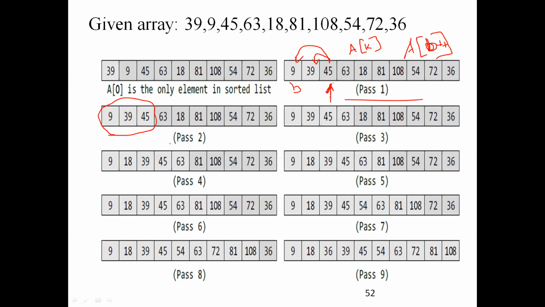It means that pass one or pass two, for example, is done. Like that, what happens? I am choosing the 63. For the 4 elements, all are in sorted order. 63 is checked with 9, 39. We have to check from the first element. You should not check only the previous element. You have to keep that in mind. You have to check from the starting element.